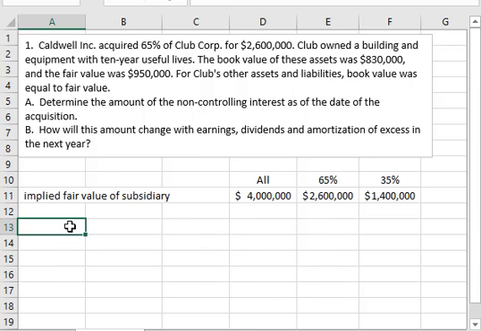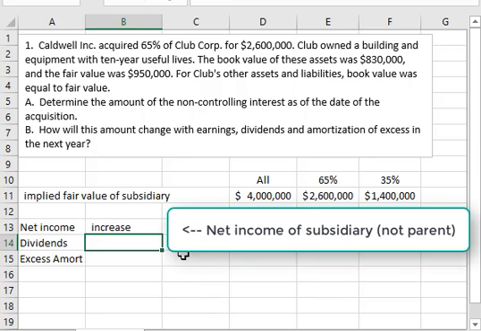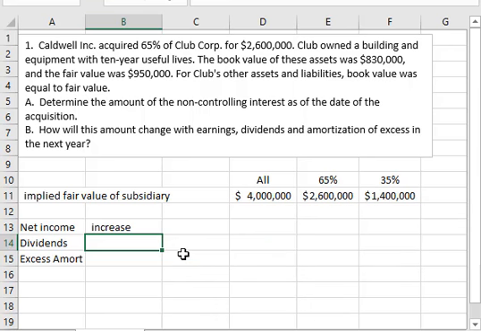How will that change when these other things happen? So net income will make the NCI go up. Their portion, their 35% of the profits generated from that subsidiary, is going to increase the NCI. Dividends are going to decrease it. It's 35% of any dividends that the subsidiary declares and pays, not the parent. The dividends the subsidiary declares and pays will decrease the NCI.